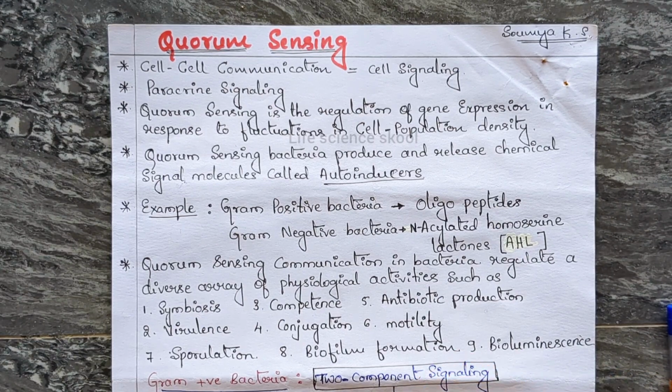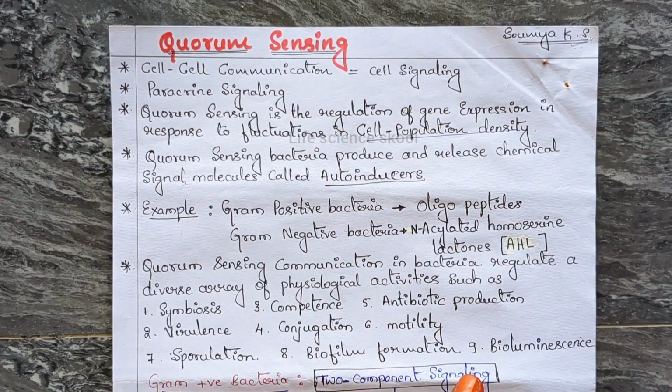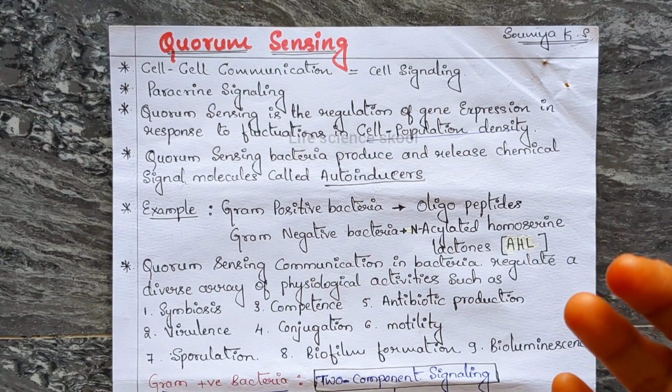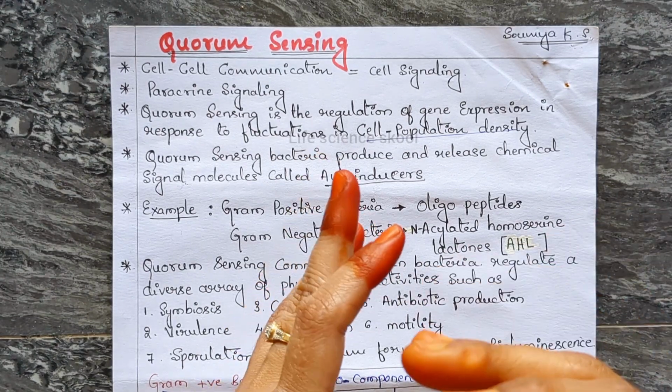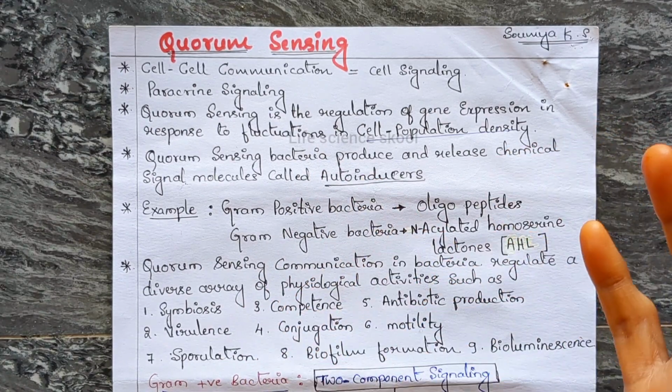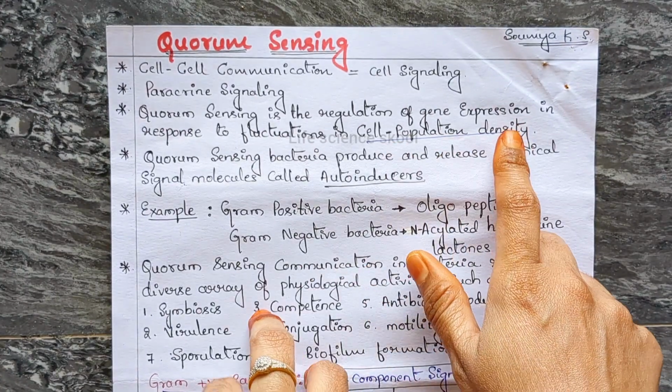Okay, now what is this quorum sensing? This quorum sensing is the regulation of gene expression in response to fluctuations in cell population density. This point is very important here: cell population density. So the quorum sensing is going to regulate the gene expression in response to what? Cell population density. The quorum sensing is a type of stimulus and a response correlated to population density. So this stimulus and response depend upon cell population density.